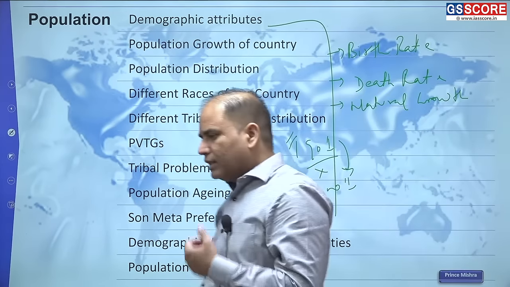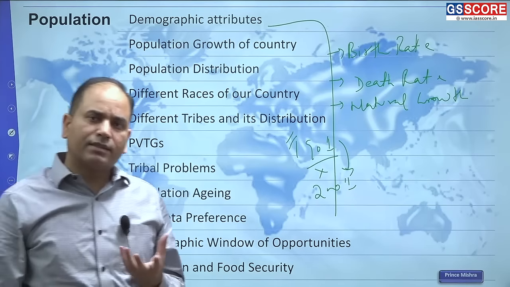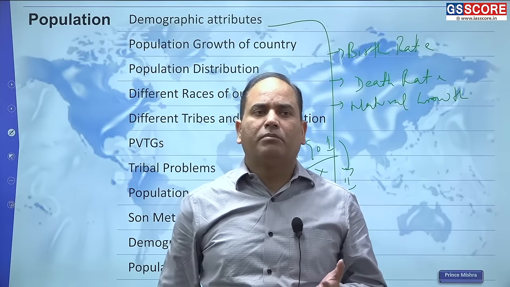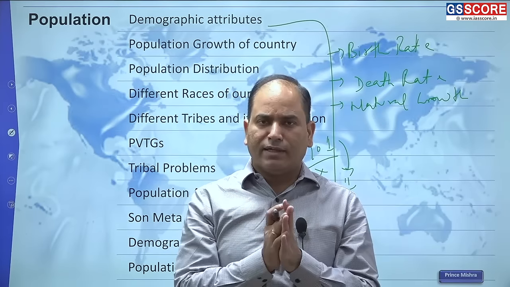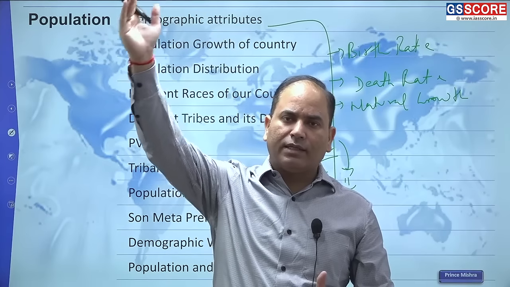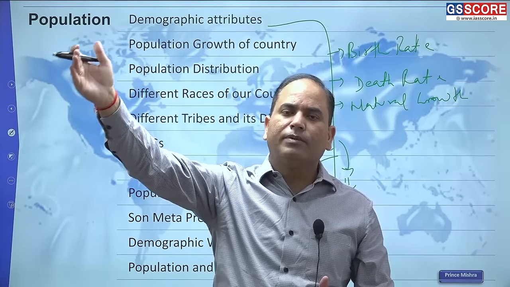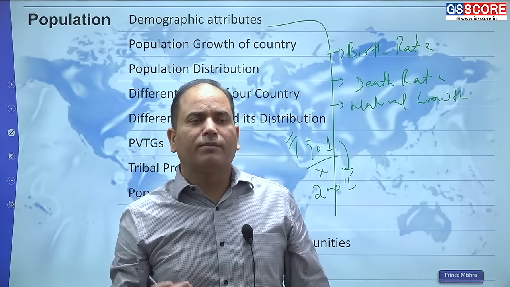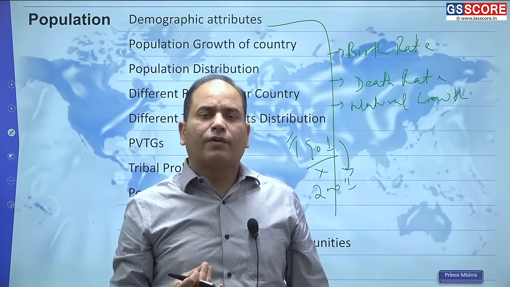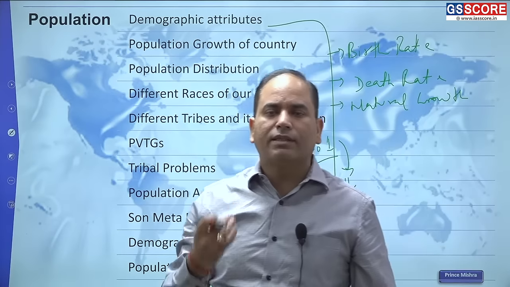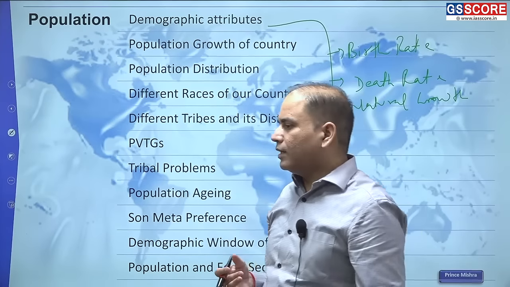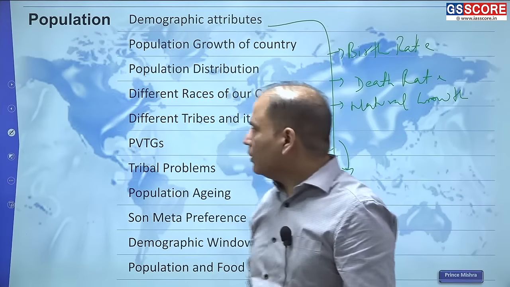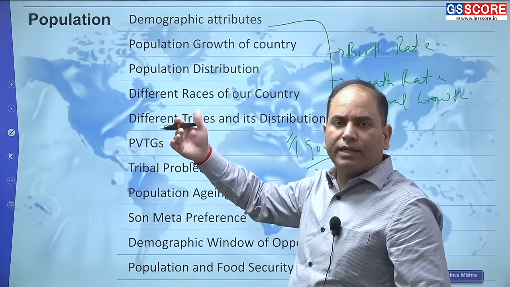Natural growth. Then the history of the census, how the census started. In India, there have been several attempts to enumerate the population of our country, starting from the time of Kautilya, then the medieval time period, then the Mughal time period. But the successful attempt was made by the Britishers, and it was from 1872 that census enumeration started in our country. After every 10 years, the census is done. So various data we enumerate through the census.